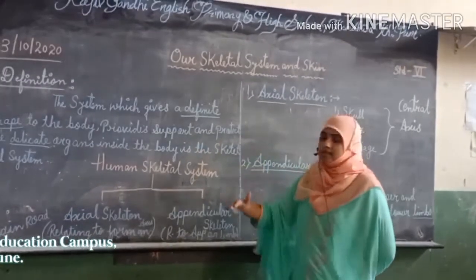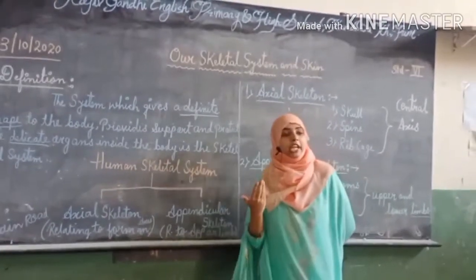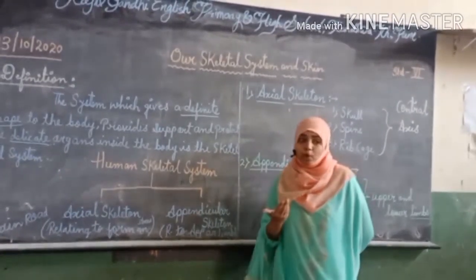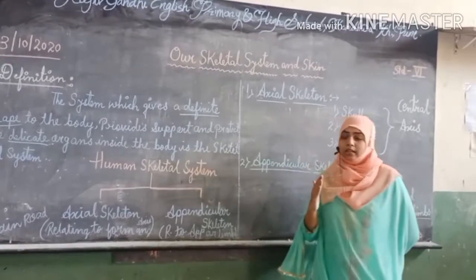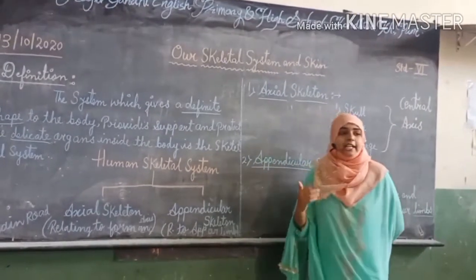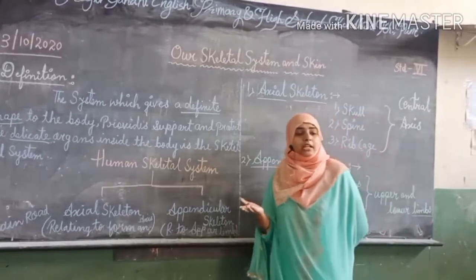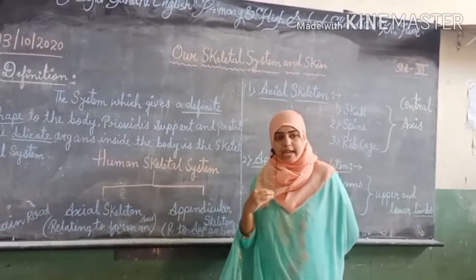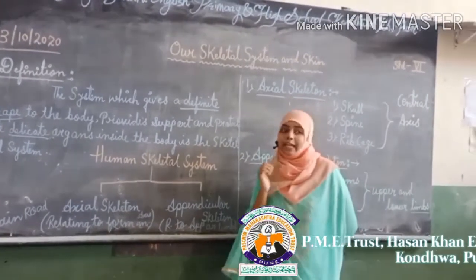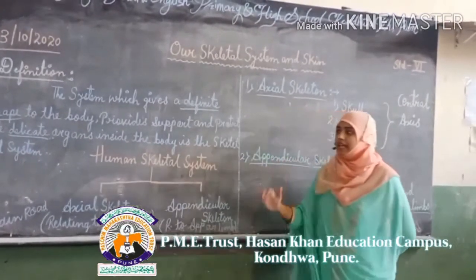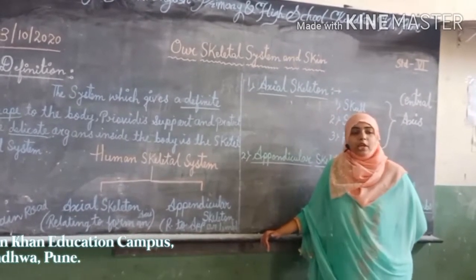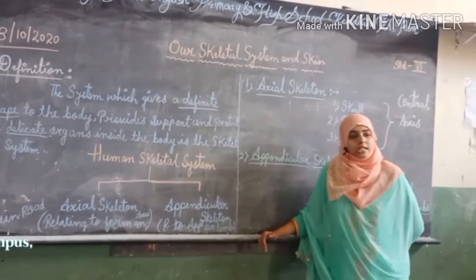So the system which gives a definite shape to the body, which provides support and protects the delicate organs inside the body, is called the human skeletal system.